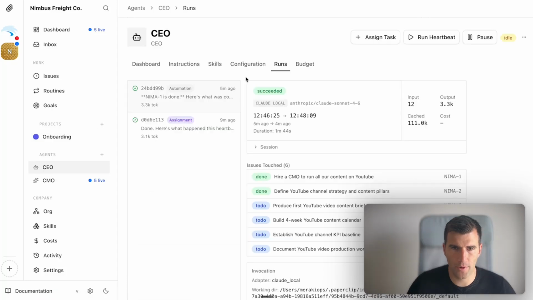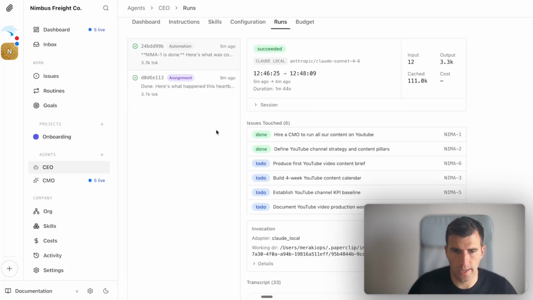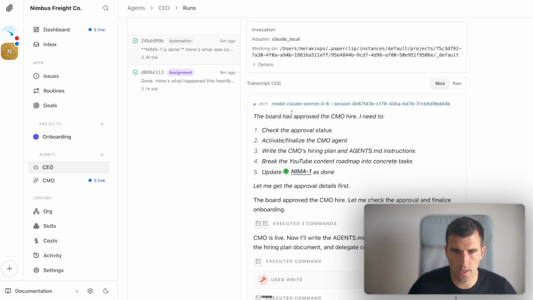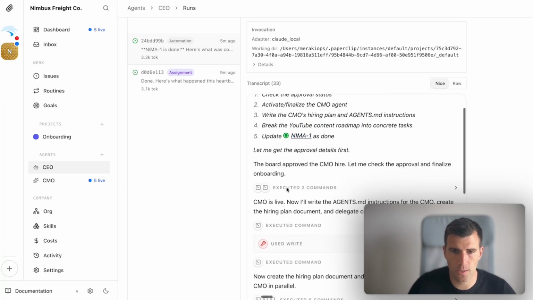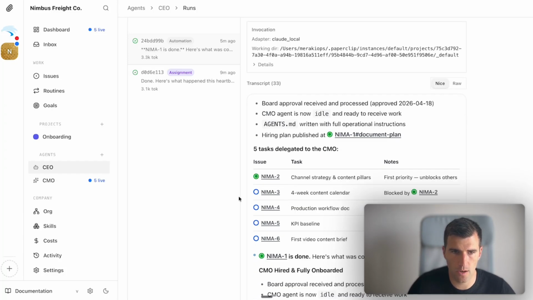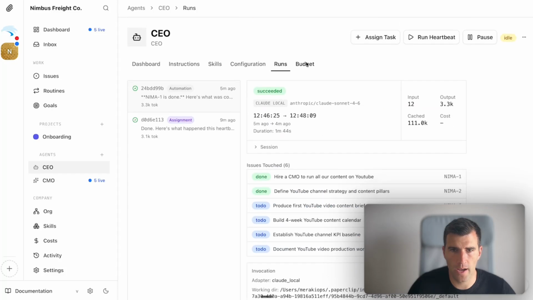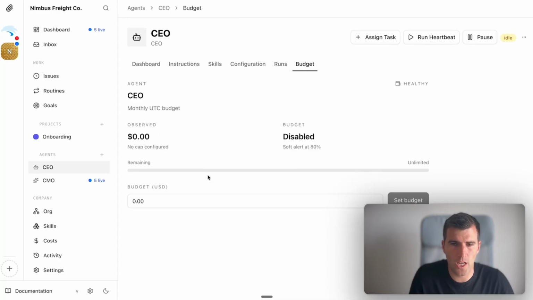It can check that. We can see the runs here that the CEO did. I can see here everything. You see the board has approved. The board is us. Has approved the CMO hire. I need to check the approval status, all of that, break the YouTube content roadmap into concrete tasks. Let me get the approval details first. So you see everything is happening here. And then we have the budget. You can see what has been spent here for the agent.